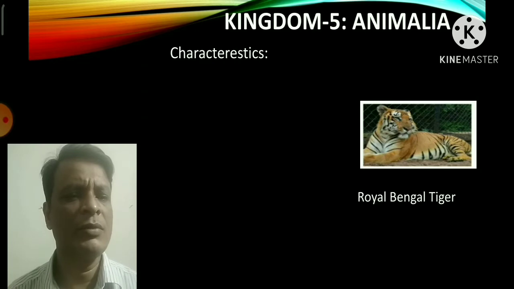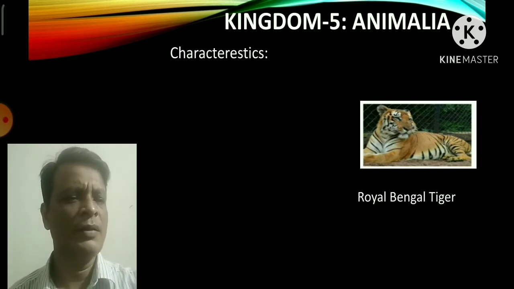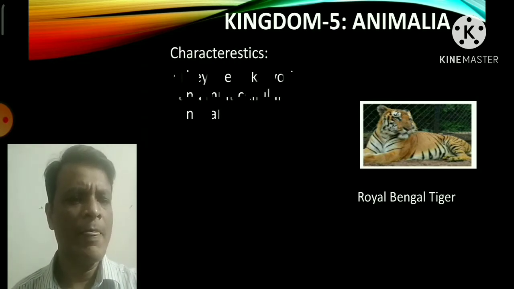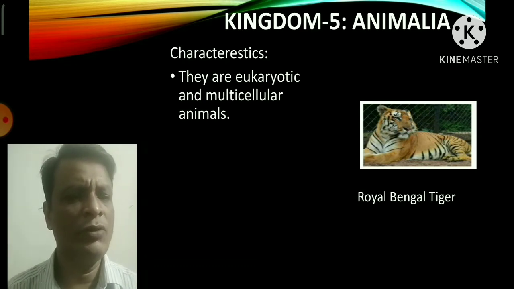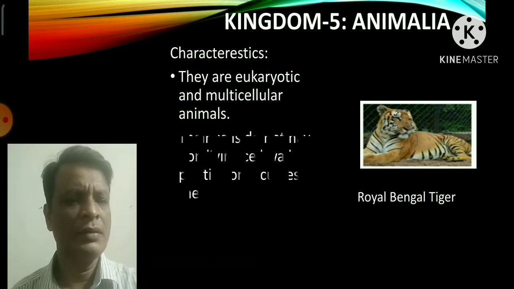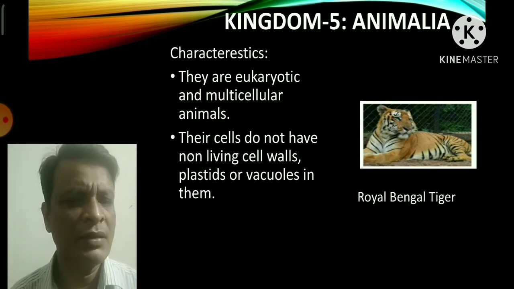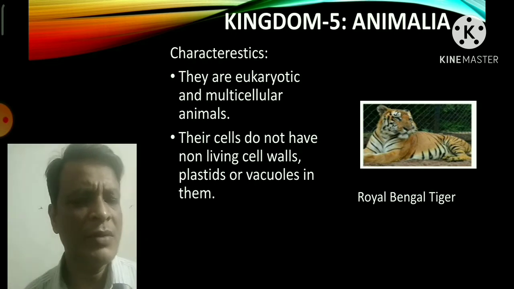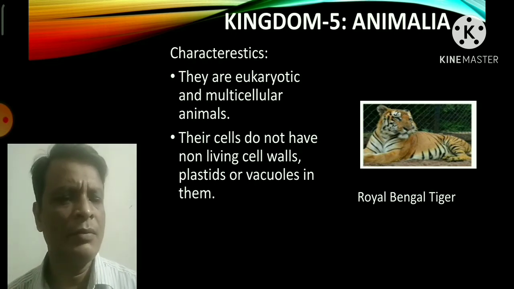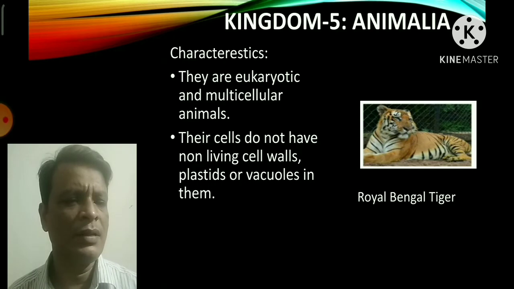Now let's discuss some of the important characteristic features of the kingdom Animalia. They are eukaryotic and multicellular animals. Their cells do not have a non-living cell wall, plastids, or vacuoles. But sometimes vacuoles are present in animal cells, but when present, their size is very minute.